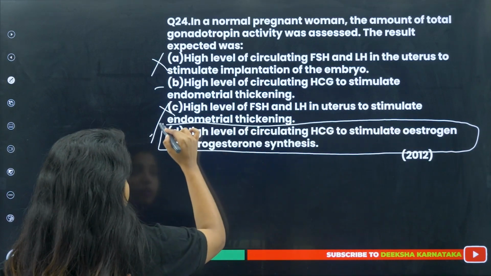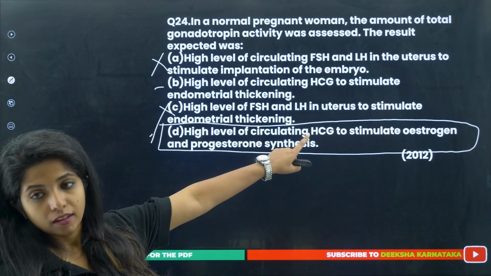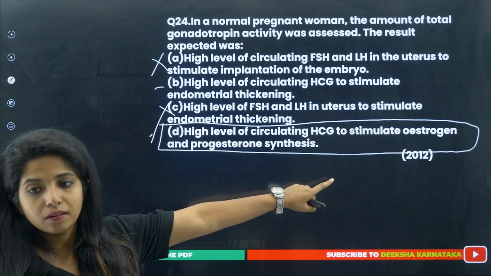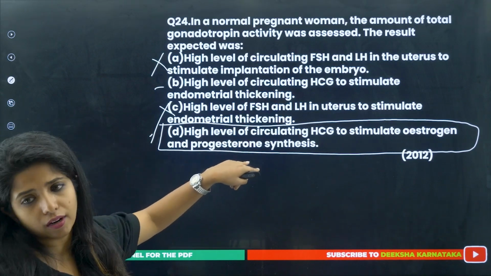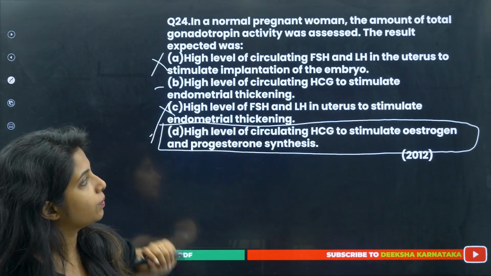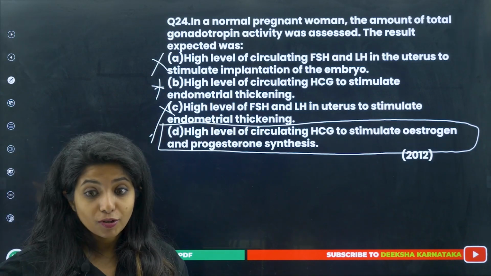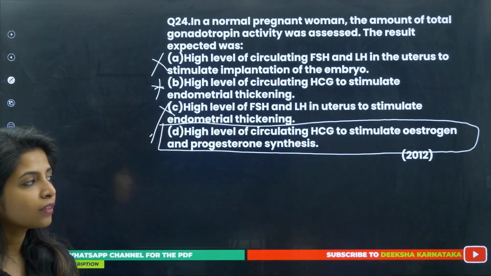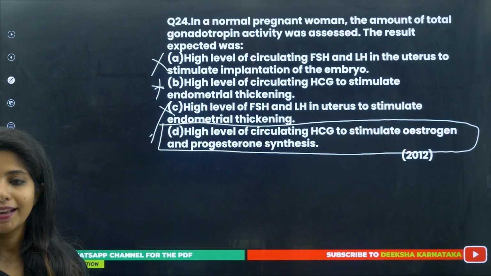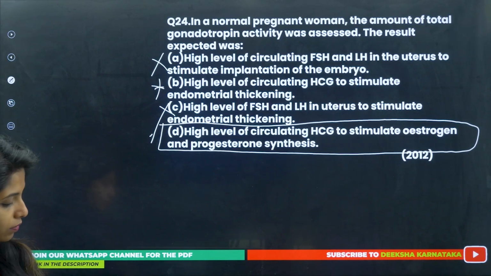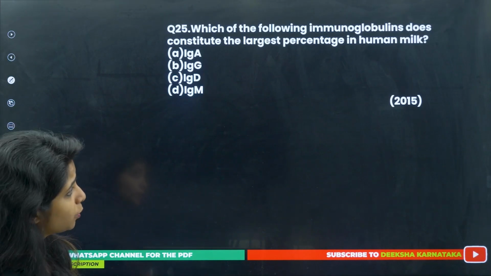I told you previously also, even though HCG makes the endometrium lining thicken, it is because of estrogen and progesterone. If they are not there, obviously that won't be happening. So, this is also wrong. And this question, we solved it initially also in a different pattern. So, you see how questions are reframed. It came in the year 2012. We have 6 more questions.